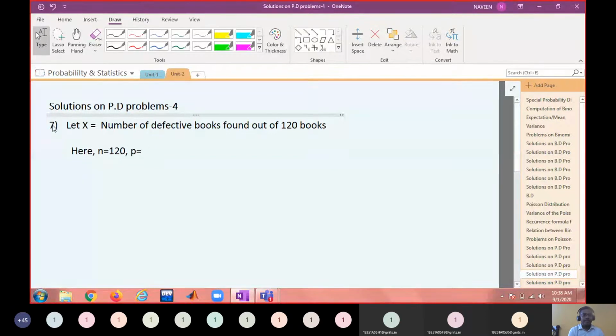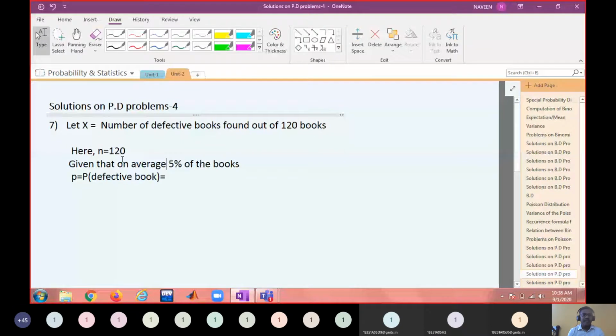What is p? Probability of defective book. What will be the probability of defective book? That we have to find out. Okay. But what is given? 5% of books are defective. Okay. So, given that 5% of the books are defective, this is on an average.